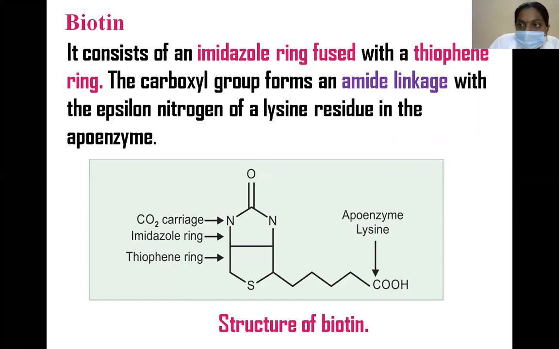Coming to the structure of biotin. Biotin consists of an imidazole ring fused with a thiophene ring.